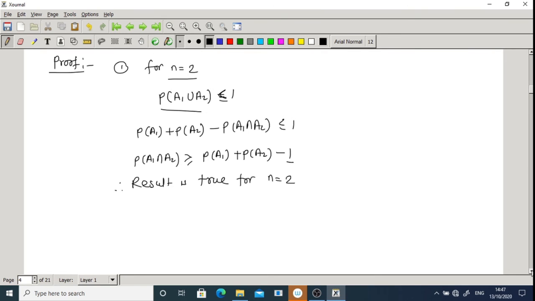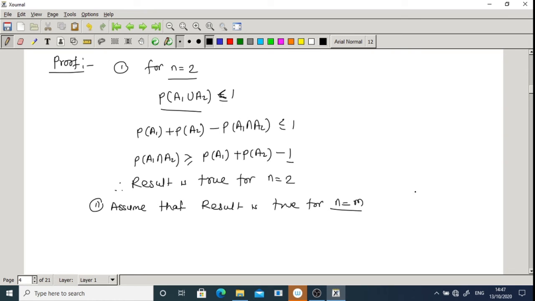Then we assume the second condition. Assume that the result is true for n is equal to m.